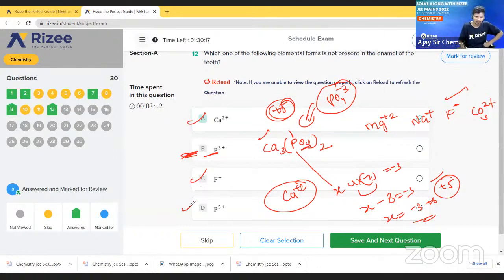So option D is also correct, option C is also correct, option A is also correct. But in option B, phosphorus in the +3 oxidation state is not present in enamel. So option B is our actual answer. According to this question, which is not present? Option B is not present, that means it is the correct option. Clear? Yes, Sadak, very good. Okay, let us go to the next question.